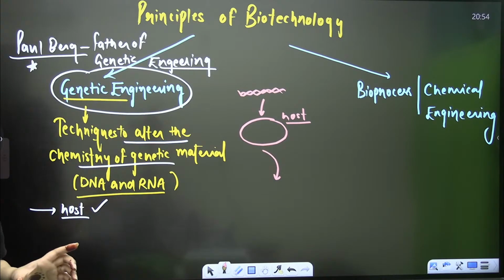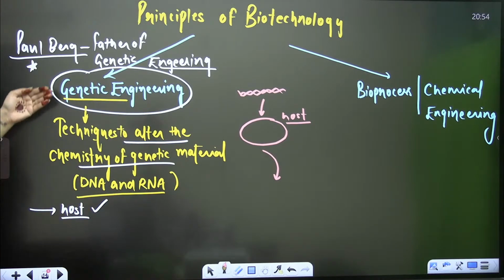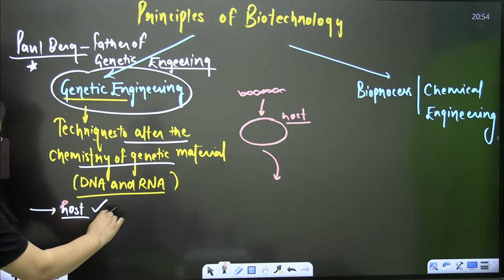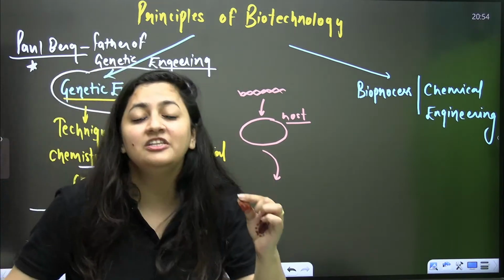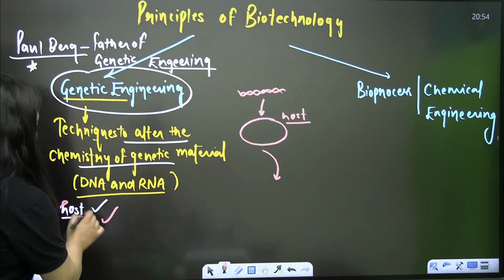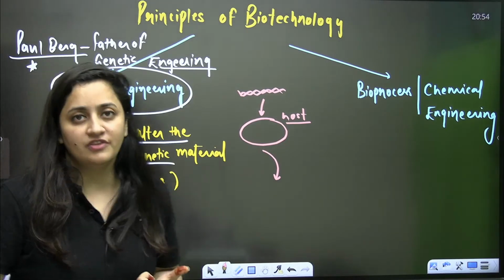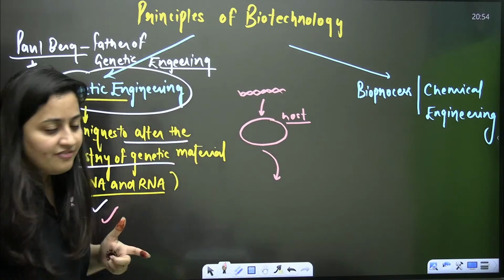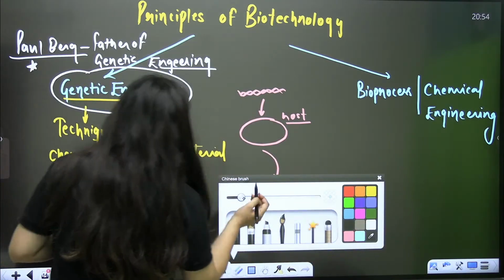So ultimately in genetic engineering, we are altering the chemistry of genetic material, that is the DNA and RNA. Then it will be inserted in the host where it will change the phenotype of the host, the physical appearance of the host, because you have modified the DNA. Clear? It's simple.